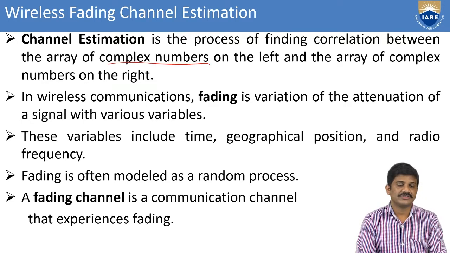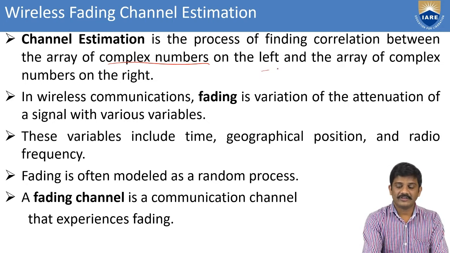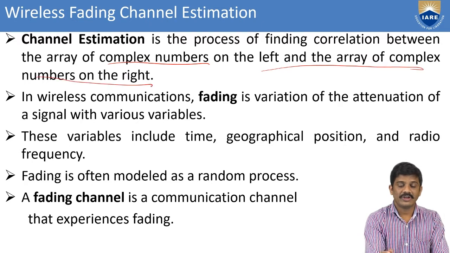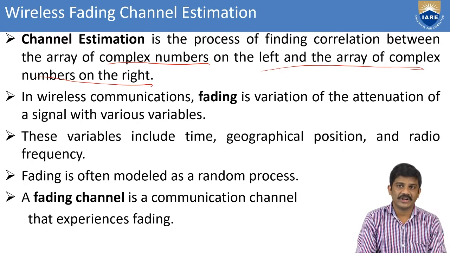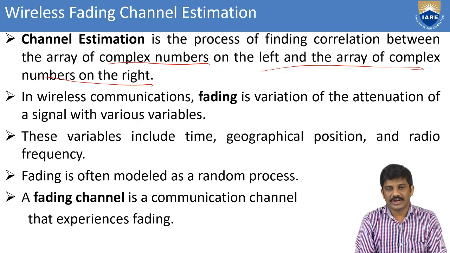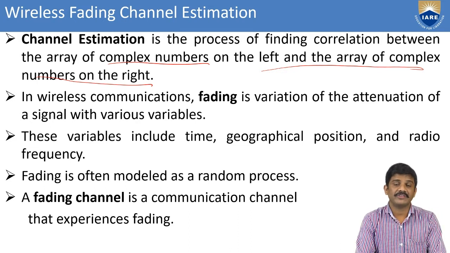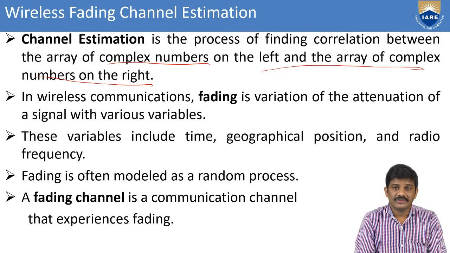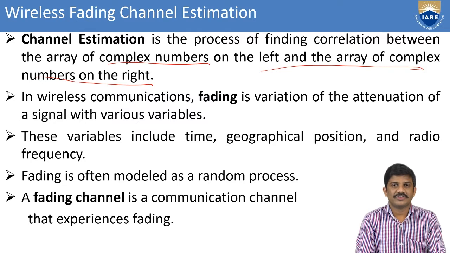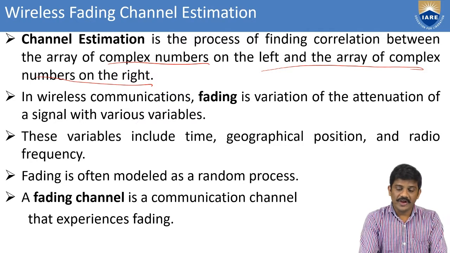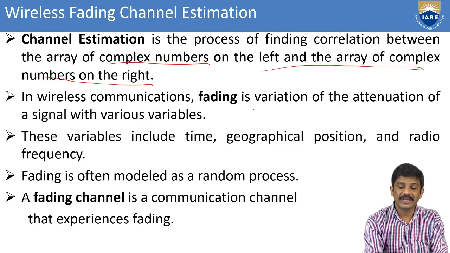Here we have a correlation and a correlation function. We consider complex numbers on the left and an array of complex numbers on the right, in the channel estimation. Why do we go for these complex numbers? Because we have to find the correlation. Coming to wireless communication, fading is a variation of the attenuation of the signal with various variables. Fading is nothing but the signal experience.